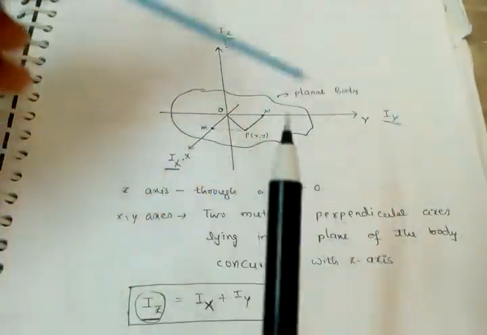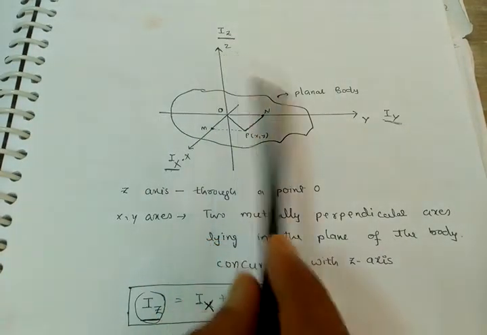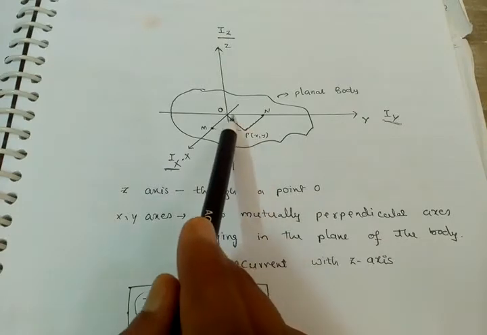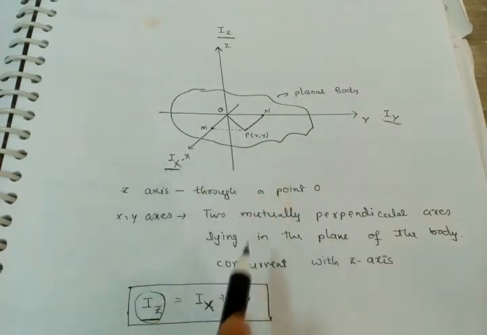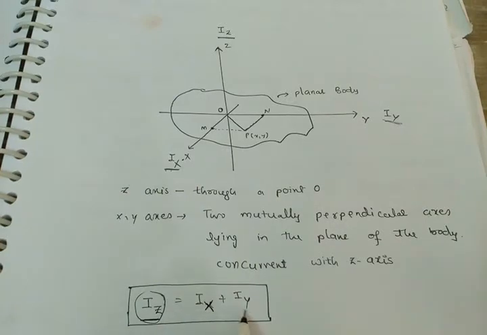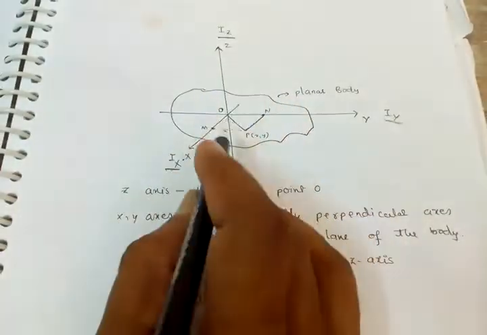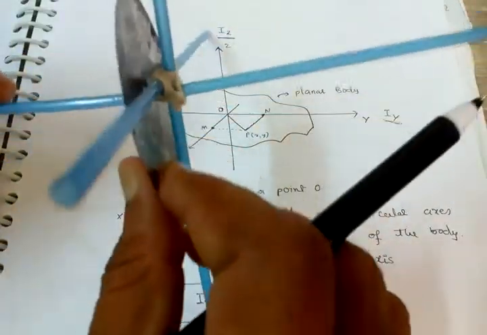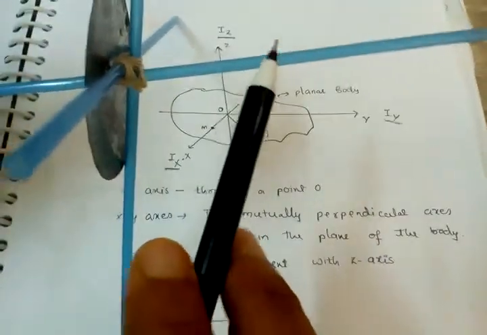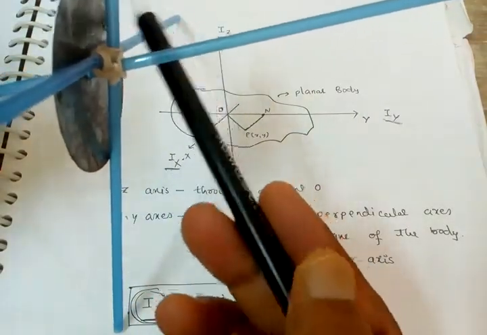So about this axis the moment of inertia is equal to the sum of the perpendicular axes moments of inertia, that is Iz equals Ix plus Iy. See, this is the perpendicular axis, this is a planar body, and these two more axes are x and y.